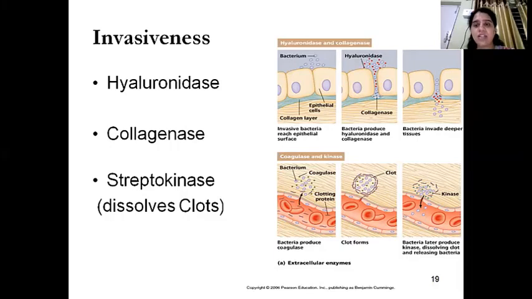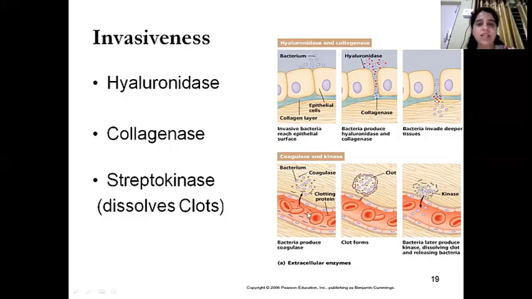It acts as a glue between the two cells. So this hyaluronic acid is decomposed, and what will happen? A gap is produced. And here you can see even the collagenase enzyme will destroy the collagen layer, and this will help the bacteria to directly enter inside the tissue.